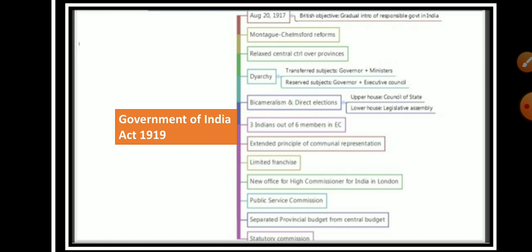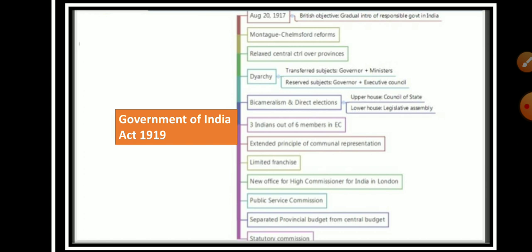And the reserved subjects were administered by the governor and the executive council without being responsible to the legislative council. This created a lot of uncertainty because both were not accountable and the subjects were divided for the provinces, and thus it created chaos during that time.